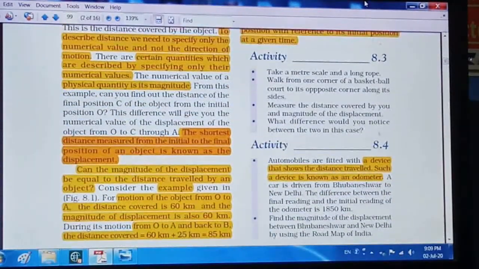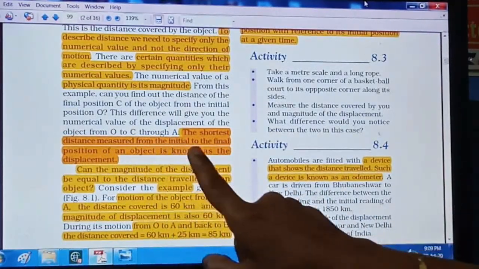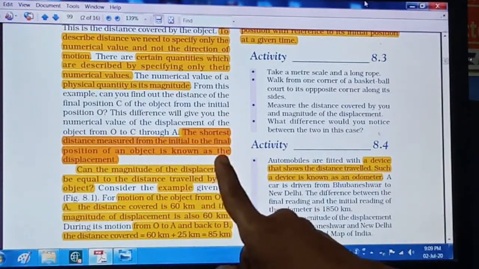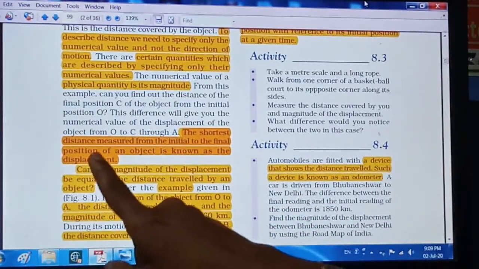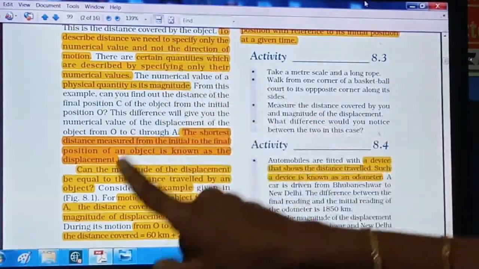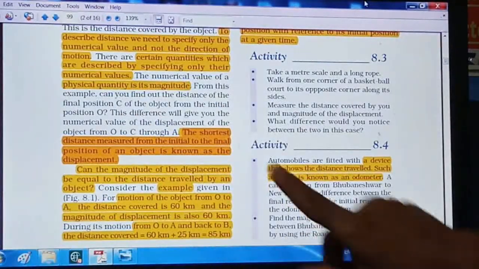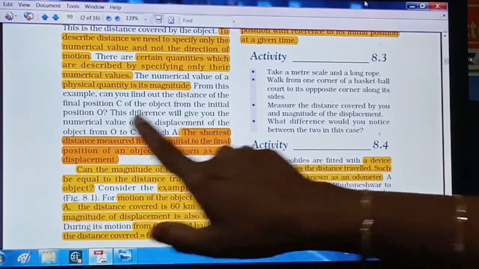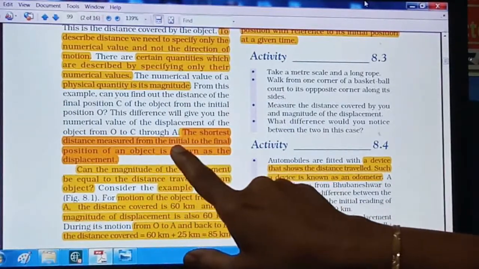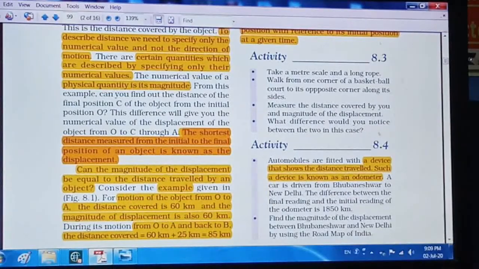See, the shortest distance measured from the initial to the final position of an object is known as the displacement. This is the second term. Here we have seen the distance covered, right? Now the second term is there, the displacement. Once again see the definition. Shortest distance, right, measured from initial to final position is known as the displacement.